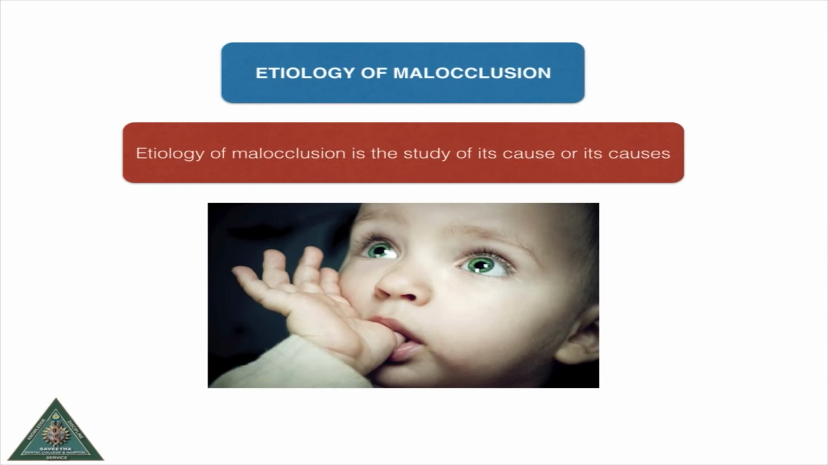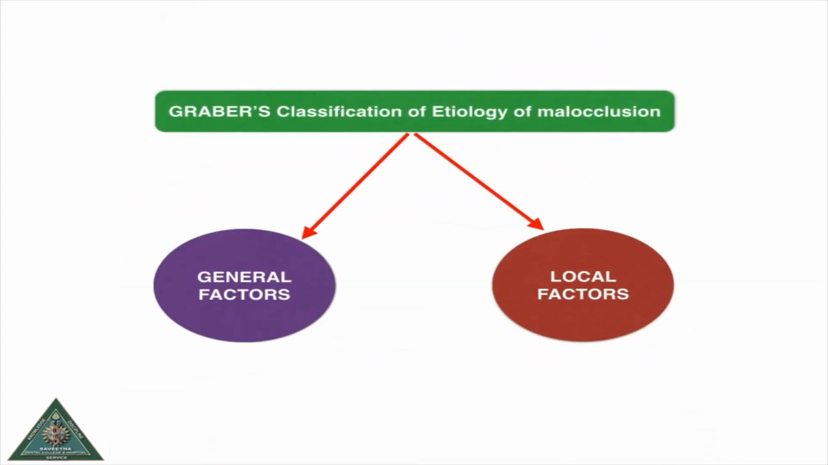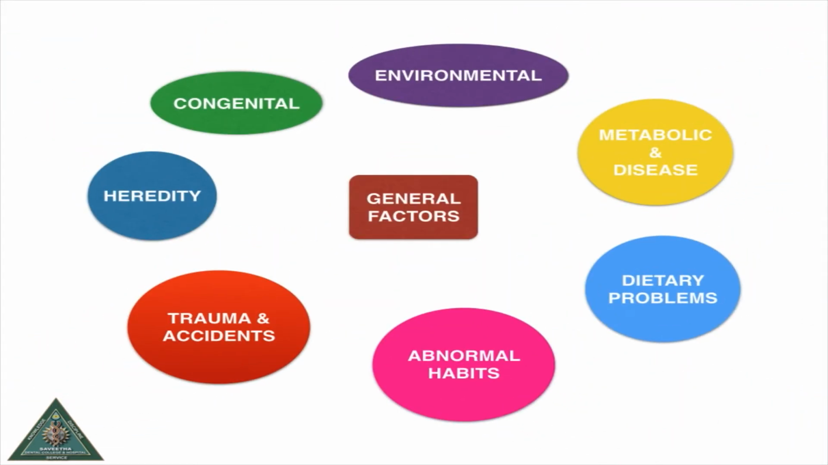The topic is etiology of malocclusion. Etiology of malocclusion is nothing but study of its causes. Graber classified the etiology of malocclusion into general factors and local factors. In general factors, we have heredity, congenital, environmental, metabolic and disease, dietary problems, abnormal habits, trauma and accidents.